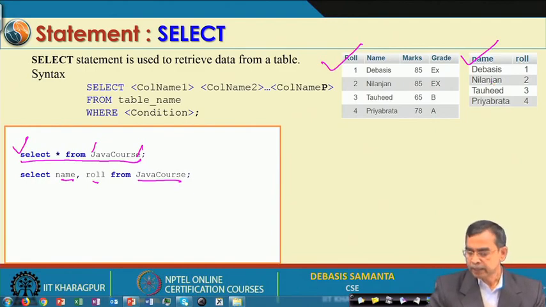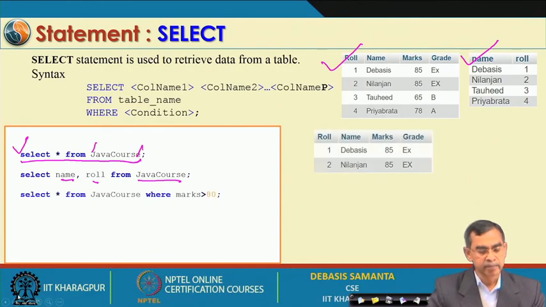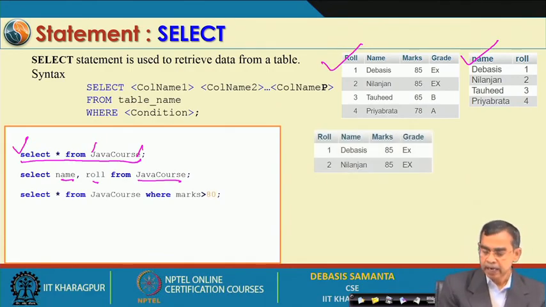And then, let us see another command on the same database, like select star, meaning all fields, from Java course where marks is greater than 80. That means it will select all the fields where the marks are greater than 80. In this table, as you know, this is the initial table, only these two records qualify for this statement, so it will display this output.